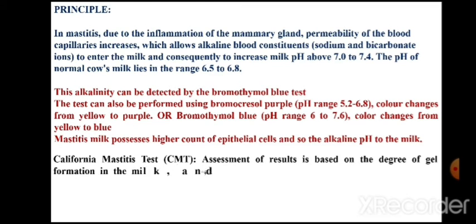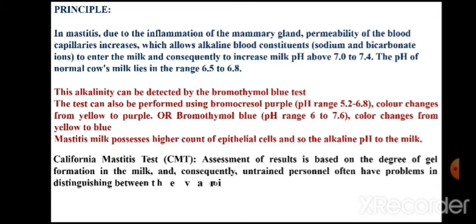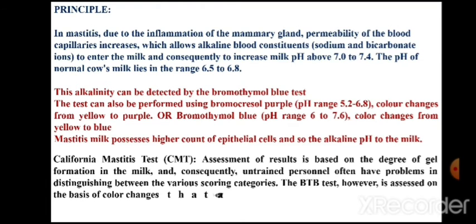This is the additional test which can be performed periodically, that is the California mastitis test. Let us understand the principle of this test. The assessment of the results of CMT is based on the degree of gel formation in the milk, that is, it is related to the viscosity of milk after the addition of certain reagents.